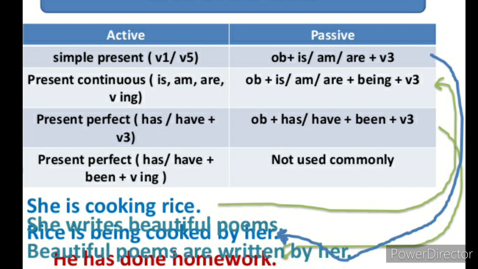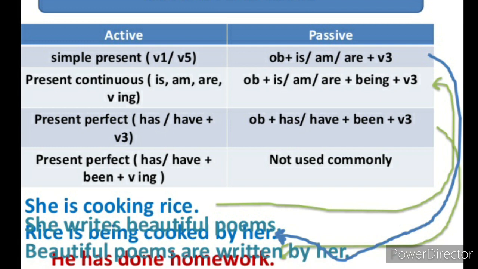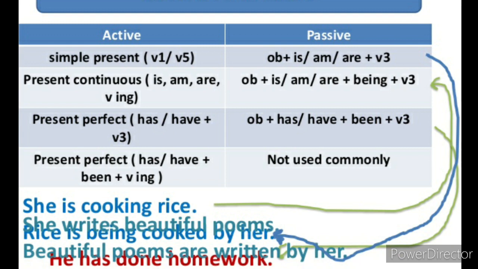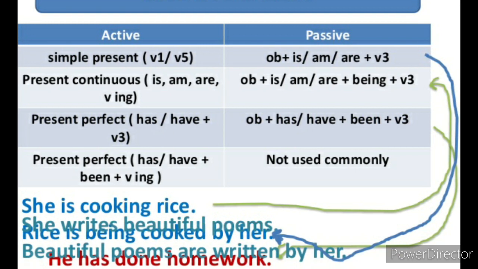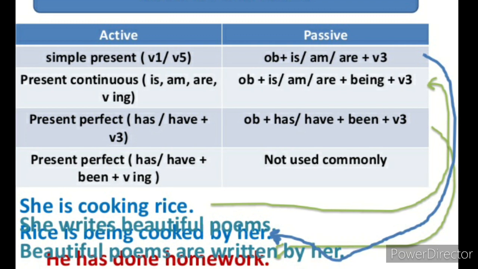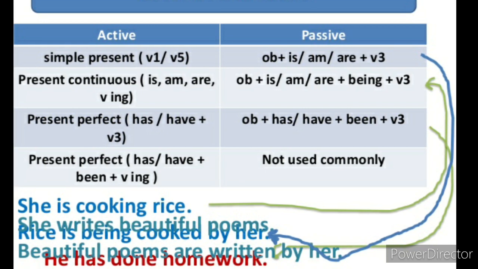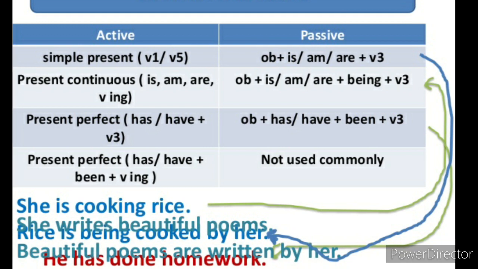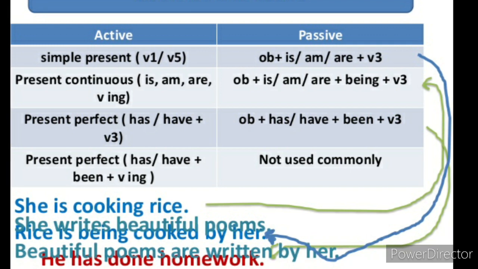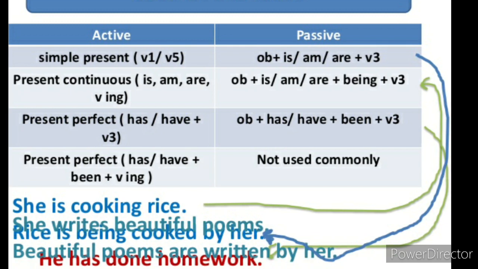If the sentence is in present continuous, in active voice, subject plus is/am/are plus first form with ing plus object plus complement. When we are going to change this tense into passive voice, object plus is/am/are plus being plus third form plus by plus subject. When we are going to change present perfect tense, in present perfect, subject plus has or have plus third form of the verb. In passive voice, object plus has or have plus been plus third form of the verb plus by plus subject.